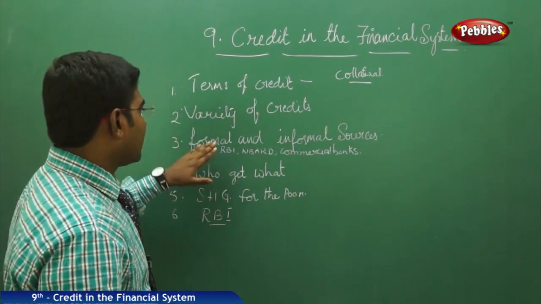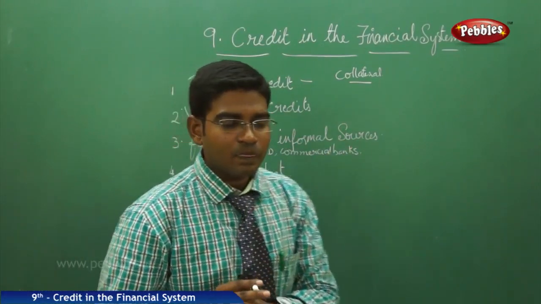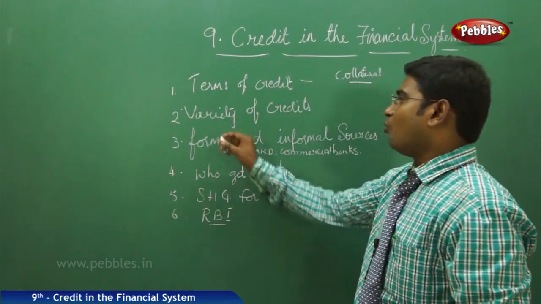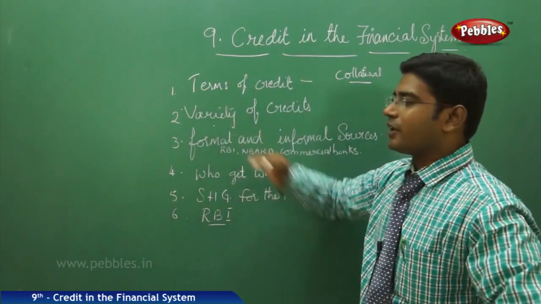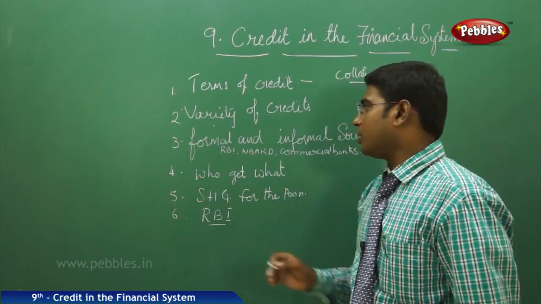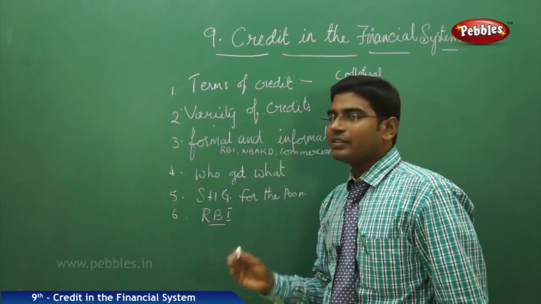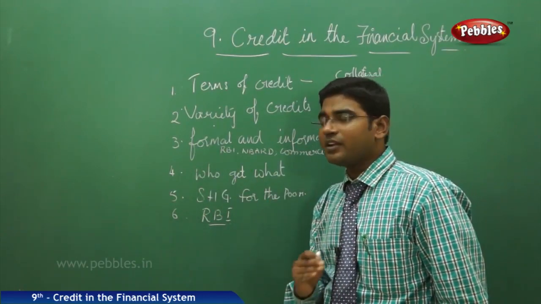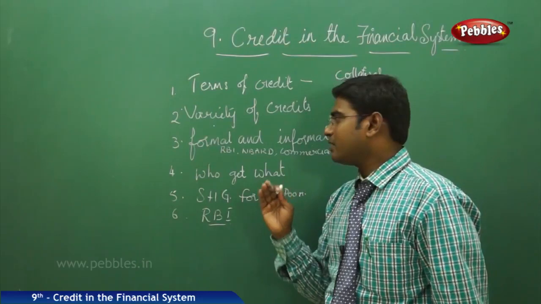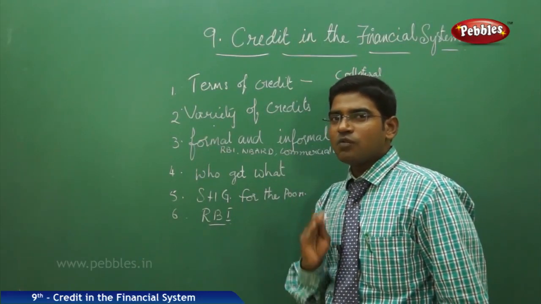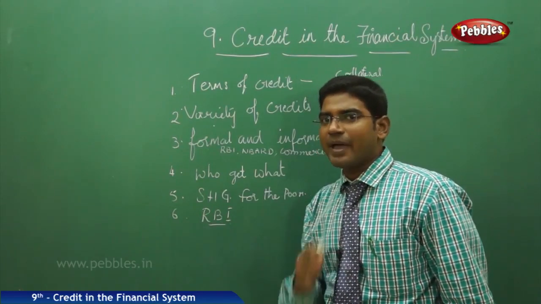Now moving on to the formal and informal sources of credit. As we discussed just now, the terms of credit and the variety of credits together provide clarity on formal and informal sources. The formal sources are the loans given by the banks under the guidelines of the RBI. RBI is the Reserve Bank of India, which is the sole monetary authority of India for banking. So the RBI regulates the banks.